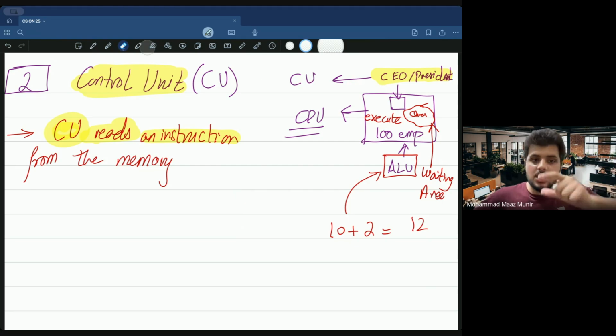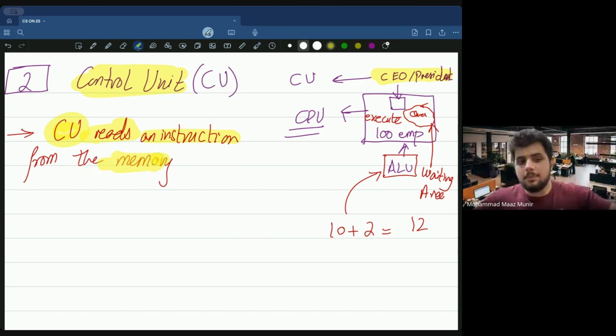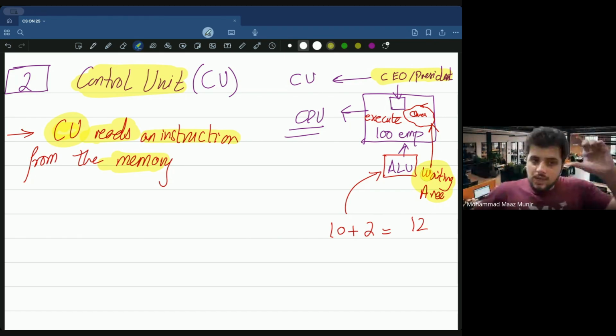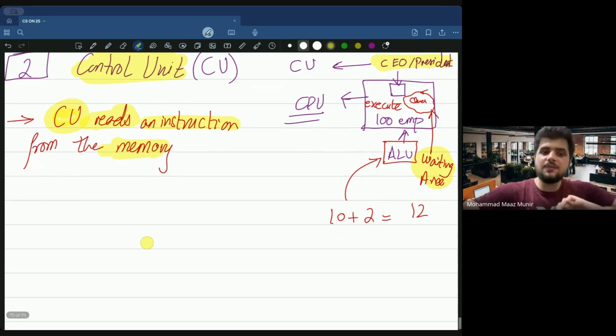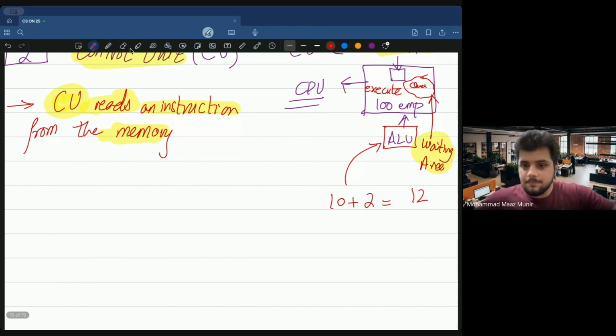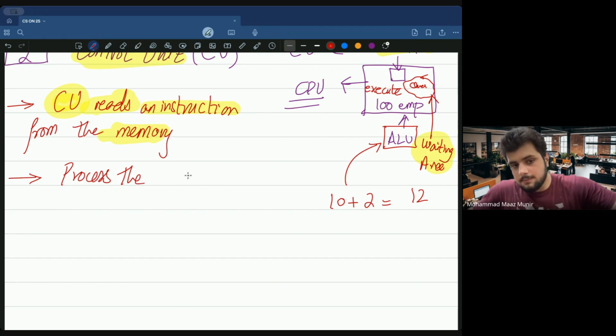So ये जितने instruction को read करते हैं from the memory, in this case basically your waiting area, इसको रीड करने वाला काम है, that is done by your control unit. अब जब एक दफा इसको रीड कर लेता है, उसके बाद बेसिकली इस प्रोसेस में एग्जीक्यूशन हो जाती है. सही, we are going to be studying the whole process. Let's refer to that as process now. So I process the instruction.